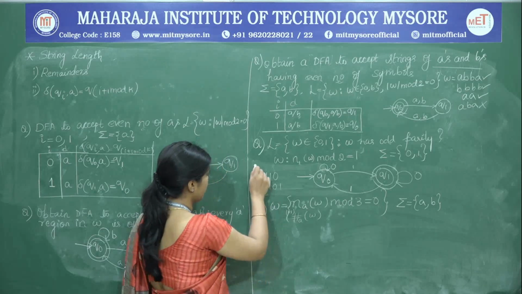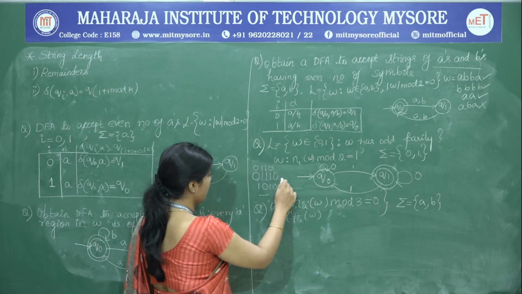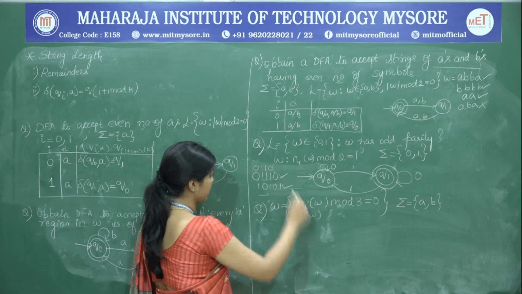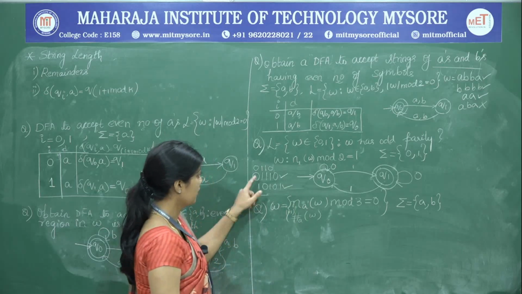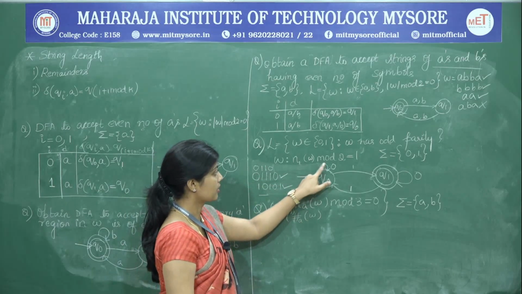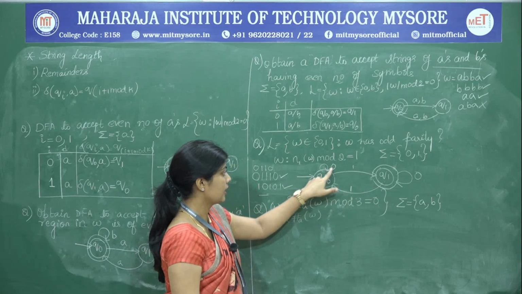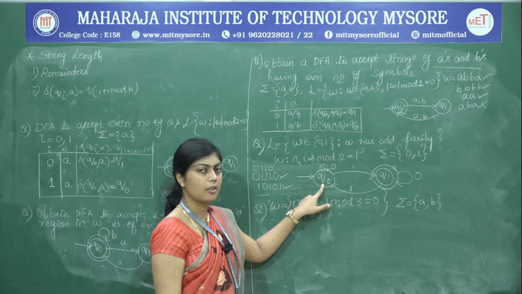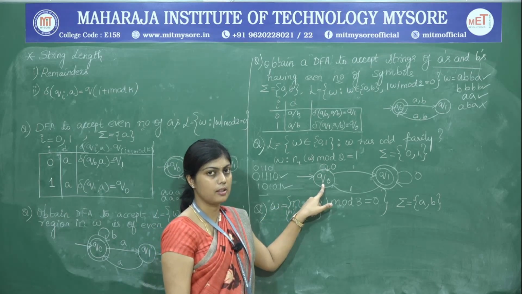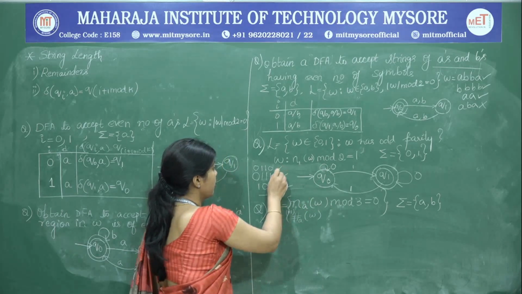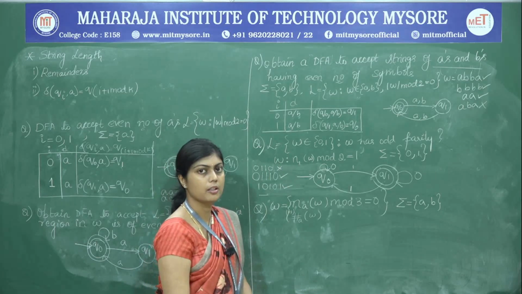We saw that both of these were accepted. We will check the third one, 0 1 1 0. So, you are there at Q0, which is a non-final state, and therefore, this string is rejected by the DFA.